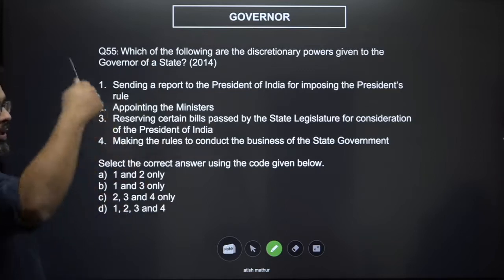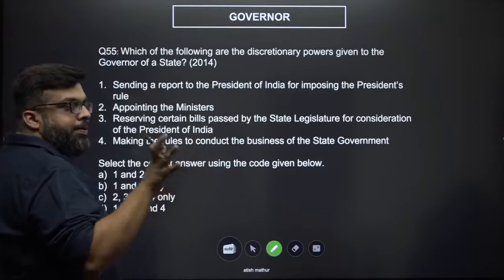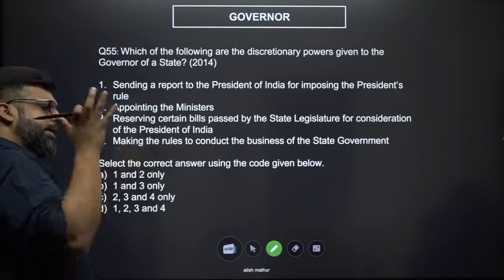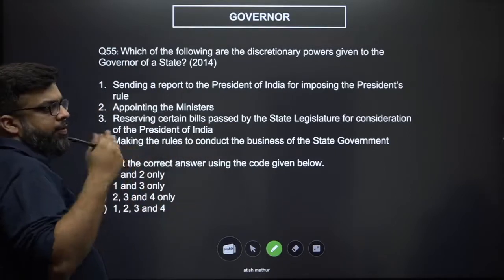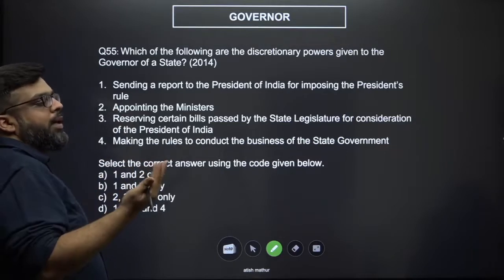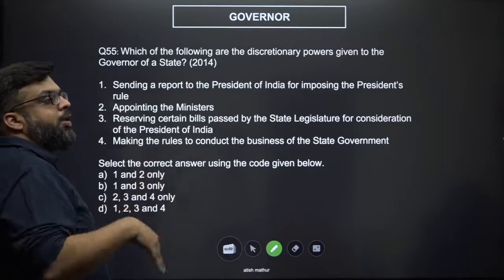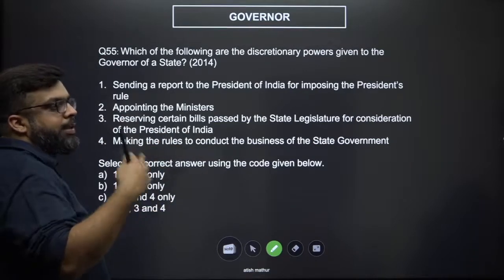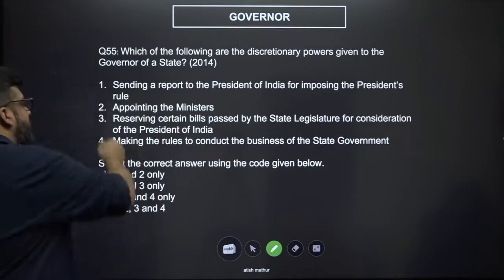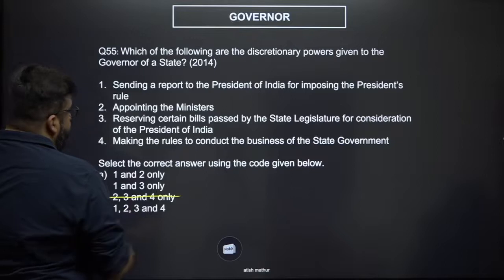Sending a report to the president on whether the situation in the state is bad enough for you to implement a financial emergency sounds like a discretion, because if it wasn't a discretion, then you'll have to listen to the Council of Ministers. And why would the Council of Ministers of a state recommend to the governor of their own state that, listen, we have failed and we need help, can you please help us with presidential rule? One is definitely correct. If one is definitely correct, then this is out.